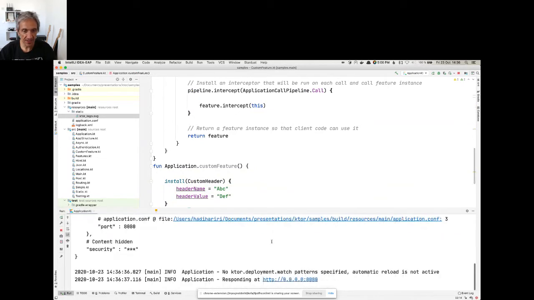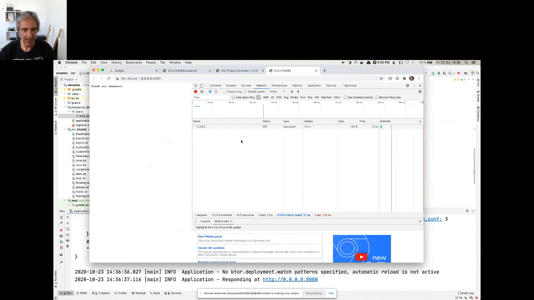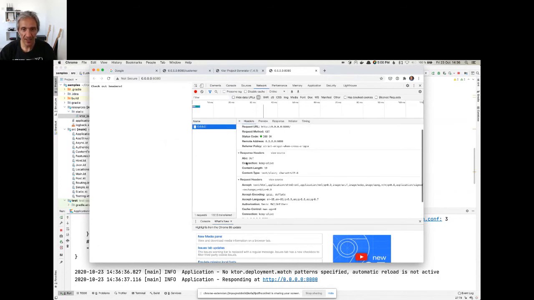So if we run this, let's open up the browser developer tools, and let's refresh that, and we can see that I have my custom headers being returned back, A, B, C, D, E, F. So this means that for me to install a feature, for me to create a custom feature, all I would need to do is essentially implement a single class and override a couple of functions of a companion class, companion object, which is application feature.